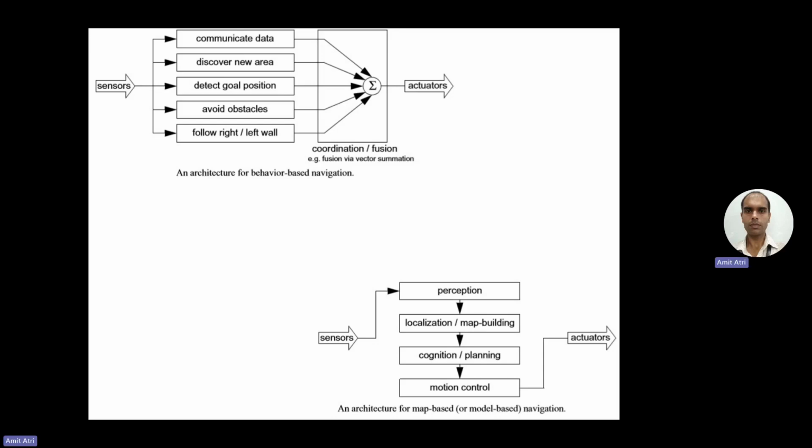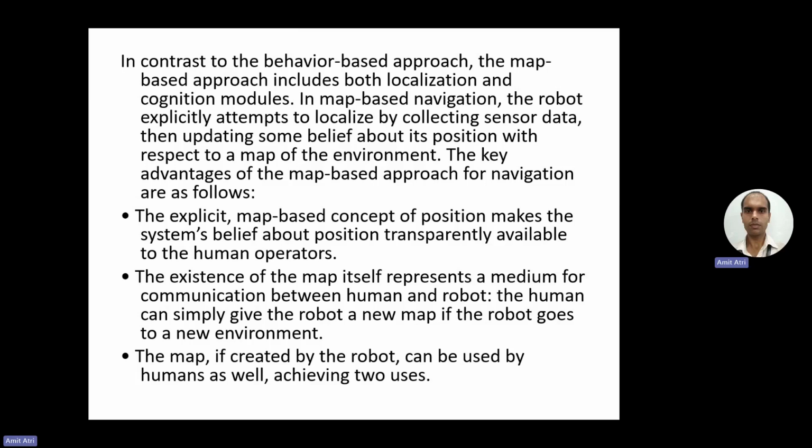The lower diagram is for map-based navigation. The sensors give the input data, then perception, or map building. Through that map, the robot is moving. Then the planning, then motion control, and finally the actuators.